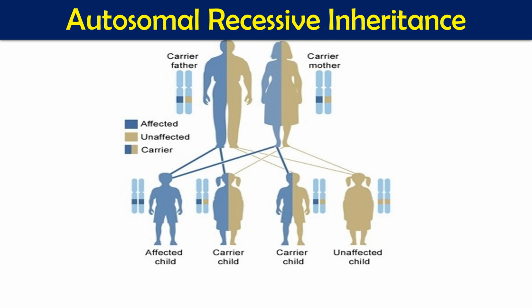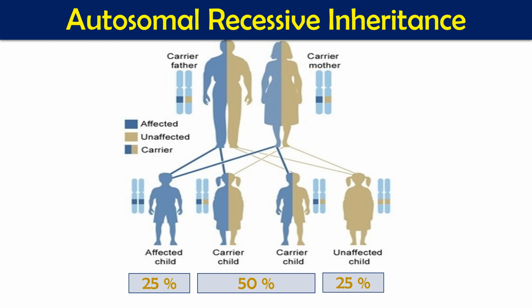This is how the autosomal recessive pattern works. If the father is a carrier and the mother is a carrier, in that case 25% of children will be affected, 50% of children will be carriers and 25% will be unaffected children.